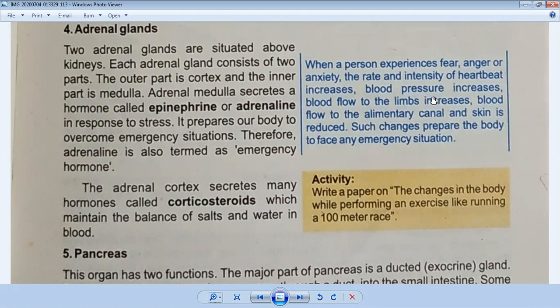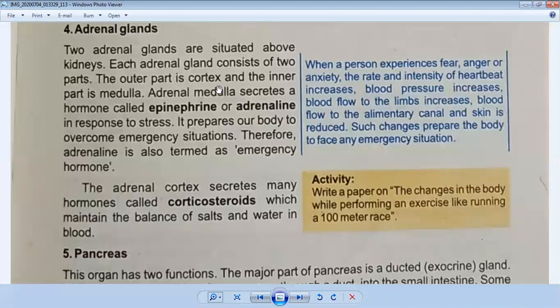Blood flow to the alimentary canal. You all know the alimentary canal plays a very important role in the digestive system. It starts from our mouth till anus. So its function is very important. Blood flow to the alimentary canal and skin is reduced. In the above parts, the pressure of blood is increased, and in alimentary canal and skin, the pressure of blood is decreased. So such changes prepare the body to face any emergency situation. Because of that, our body is getting ready to face the emergency situation.